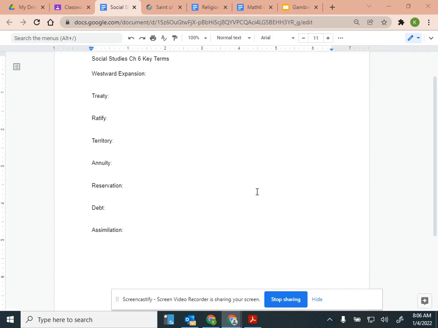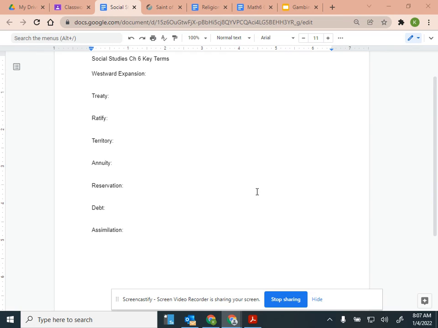The United States would force the American Indians into some treaties, into these agreements, because they were bigger. They had more people, more power, more money. So the American Indians could say, no, this isn't a fair deal. I don't want to do this. We don't want to give up the land over here and be moved onto the small land. We don't want to have to do that. We don't want to give up our rights. And the United States sometimes said, too bad, too sad. You have to do this, and we're going to force you to do this.